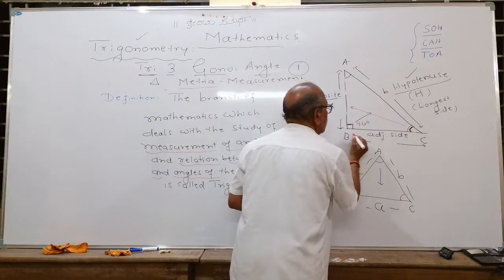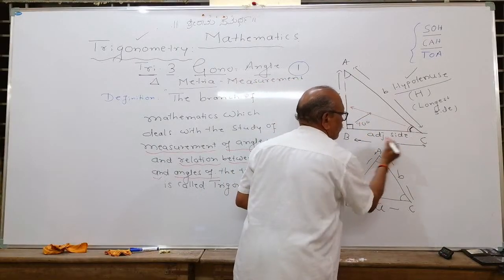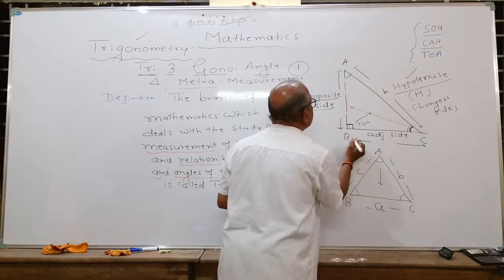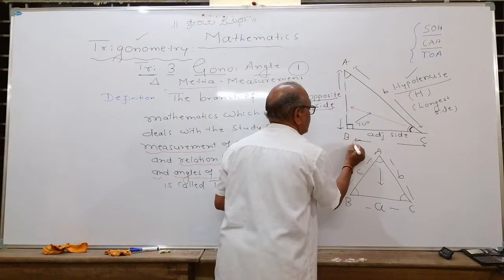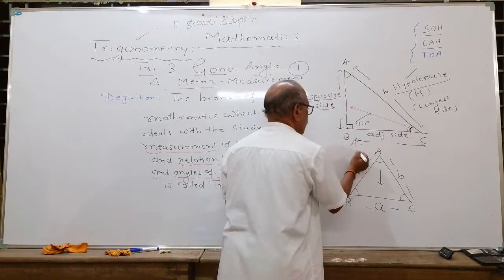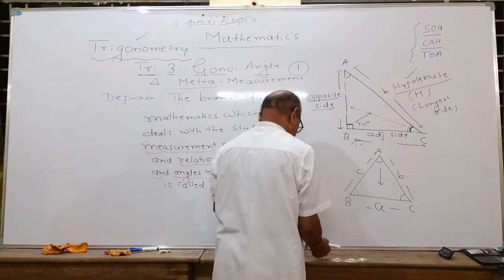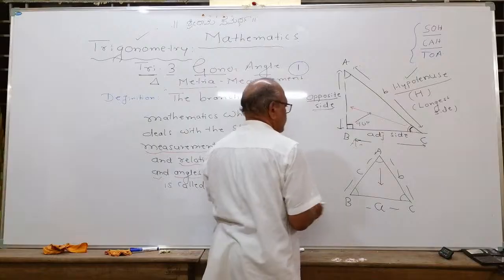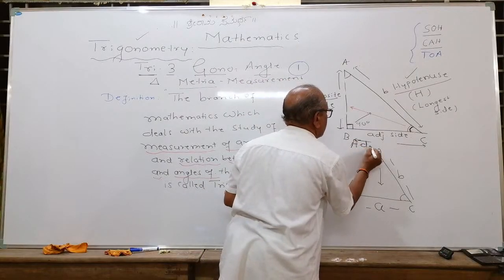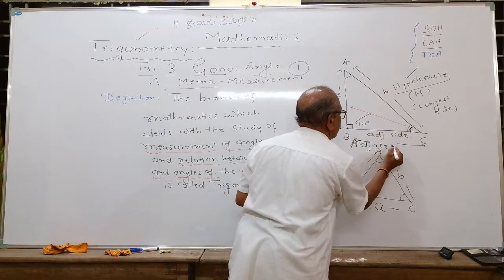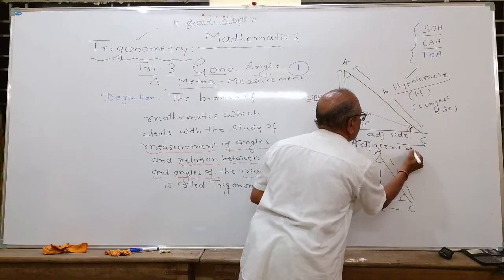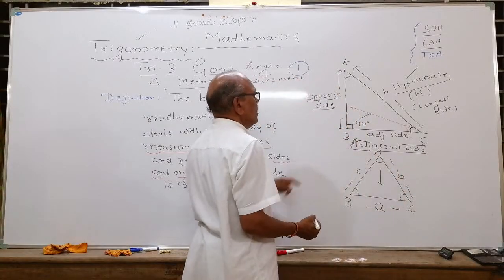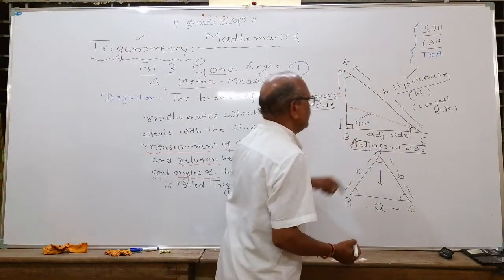And this particular base, generally we call in a triangle this one as a base. This base is called the adjacent side. First thing you have to learn is how the sides are named in trigonometry. This is opposite and this is the adjacent side.